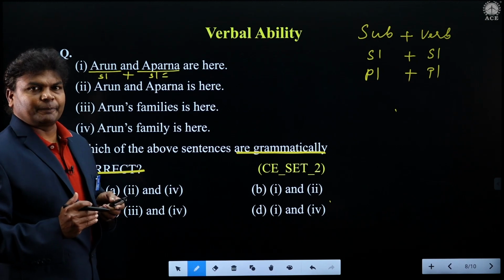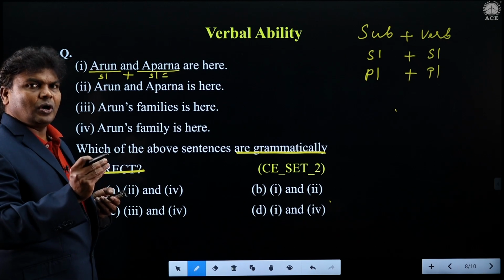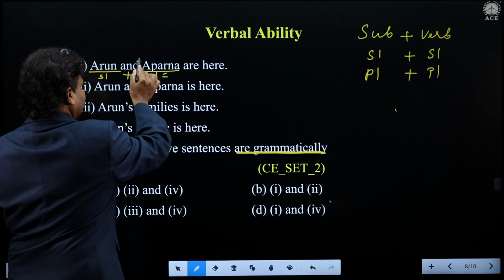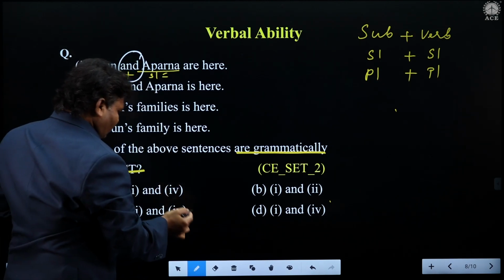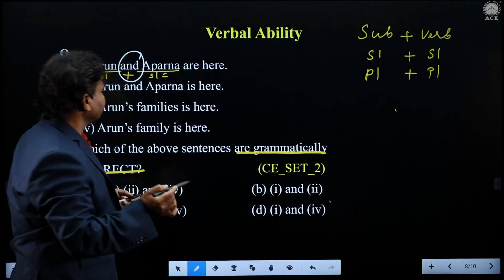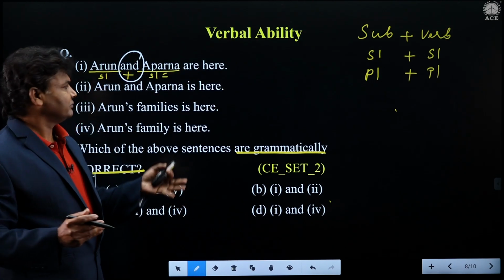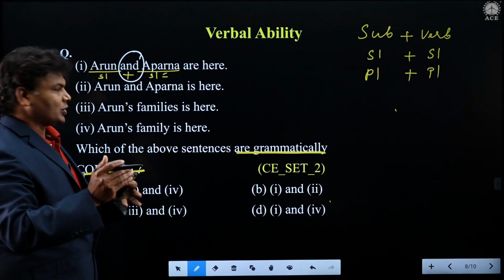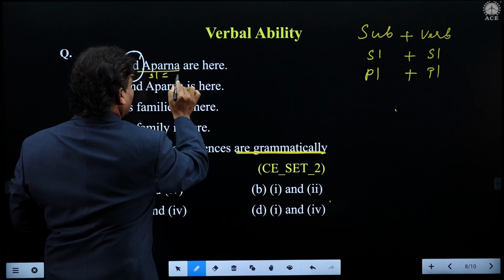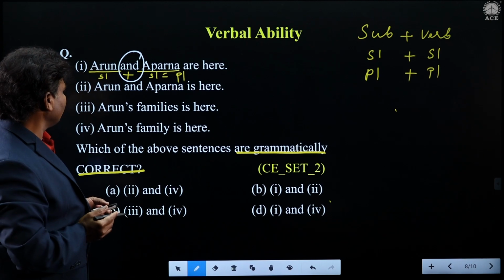One of the rules of pronoun subject-verb agreement says: when two or more singular nouns are joined by 'and', the pronoun that refers to them should be and must be plural. We don't have any other pronoun here now. So the simple calculation is singular plus singular is equal to plural, students.